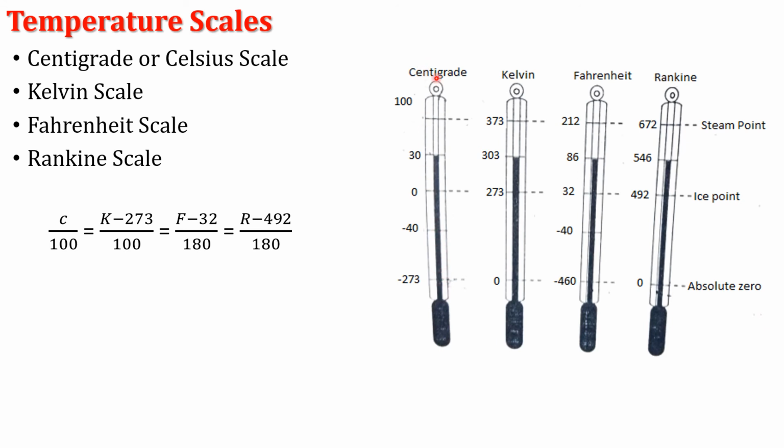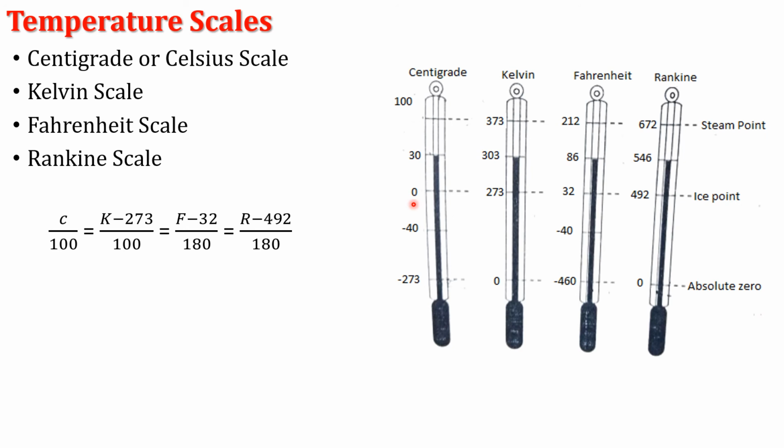First thermometer, the scale is in the centigrade. Then the Kelvin scale on the same thermometer. Third is the Fahrenheit scale, and fourth one is the Rankine scale. Now see here. In the centigrade scale, we mark the two fixed points. One is the ice point, which is 0 degree Celsius, the melting point of the ice.